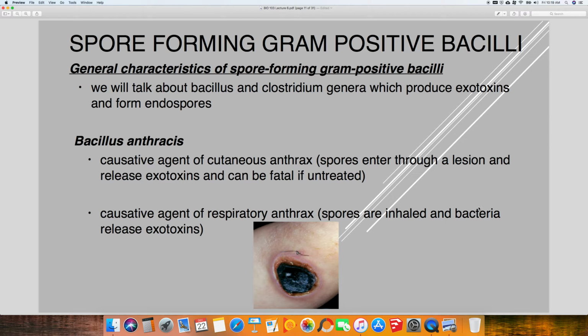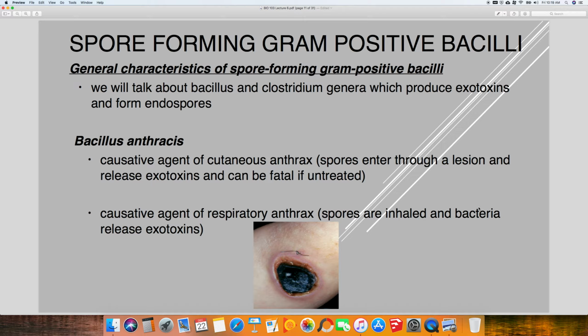Okay, then we started to talk about the spore formers, okay? And I told you if you see bacillus or you see clostridium, at least for our purposes, immediately think this is a spore former. And if you know it's a spore former, then you know it's gram-positive. So if you see bacillus or you see clostridium, you already have a ton of information, okay?